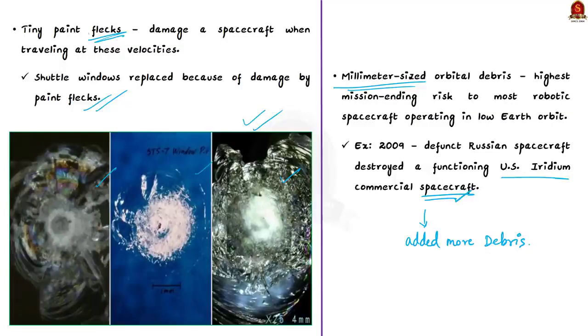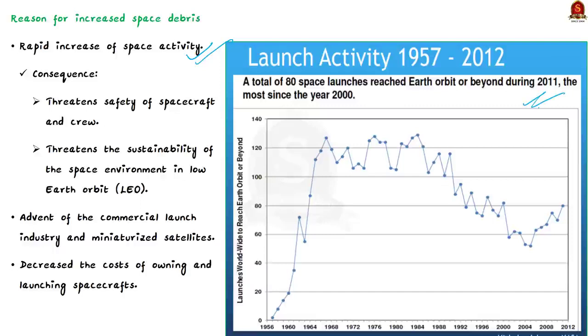So now, why are we in such a situation? See, the rapid increase of space activity has accelerated the creation of orbital debris. So it threatens the safety of spacecraft and crews. This also affects the sustainability of the space environment in low Earth orbit. Here in this graph, you can see the data about the number of space launches over a period of time. So there is an increasing trend since 1956. Even though after 1984 there was a drop, after 2004 there is again an increasing trend.